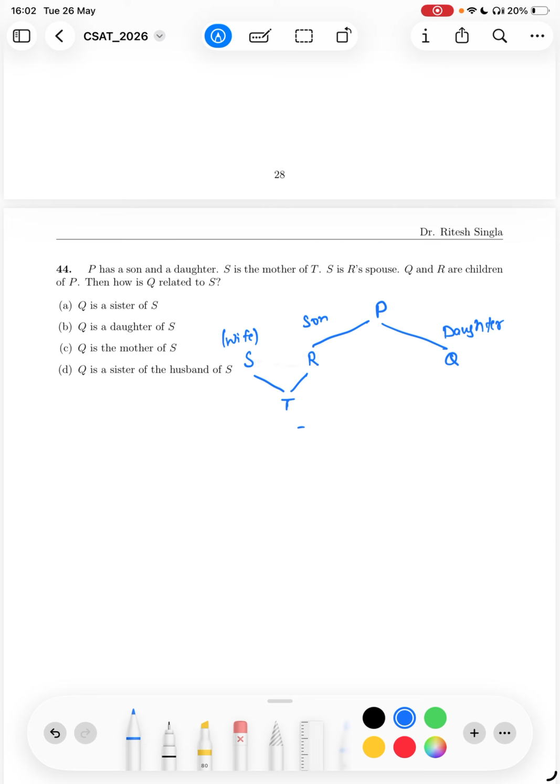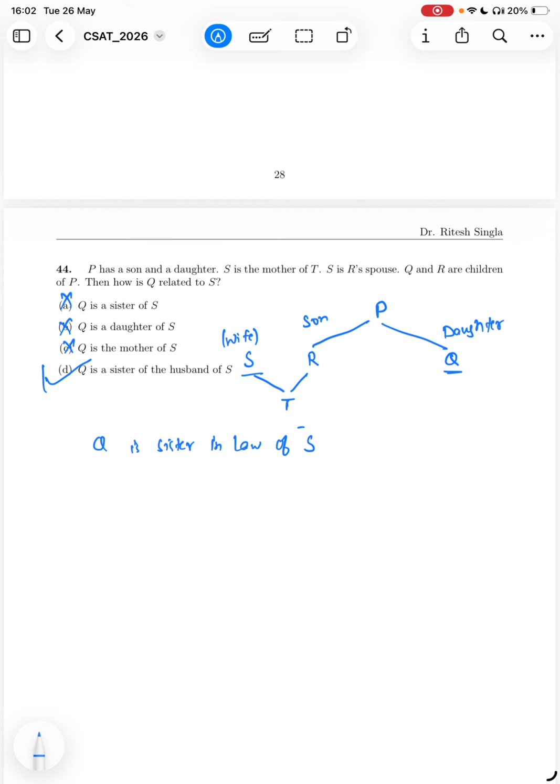How is Q related to S? Q is the sister-in-law of S. Q is sister of S? No. Q is daughter of S? No. Q is the mother of S? No. Q is the sister of the husband of S. Right? The husband of S is R. R's sister is Q. Absolutely correct. So option D is correct. Again, an easy question.